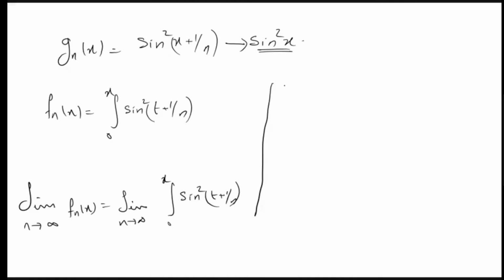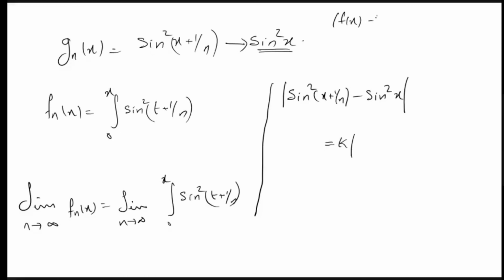So for uniform convergence, what do we need? This sine square of x plus 1 by n minus sine square x should be less than epsilon, independent of the point x. What can we use here? It should be very easy since sine square, we know, is a Lipschitz continuous function. So there will be a constant k such that this is less than or equal to... what is Lipschitz continuous?